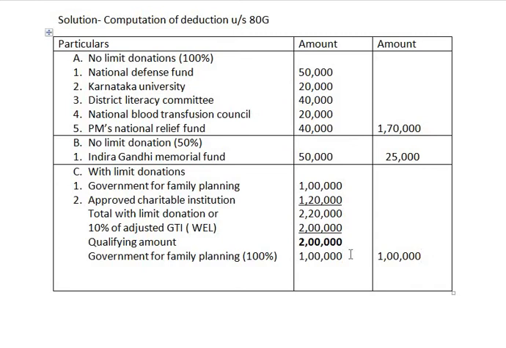Now what is the balance remaining? 2 lakh is the qualifying amount. From that we have deducted 1 lakh rupees. The balance remaining is 1 lakh.